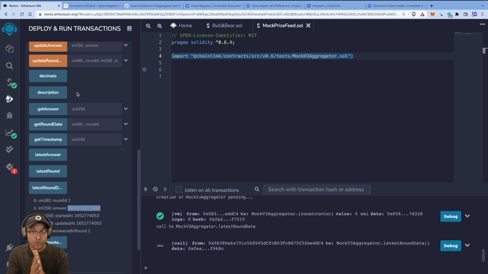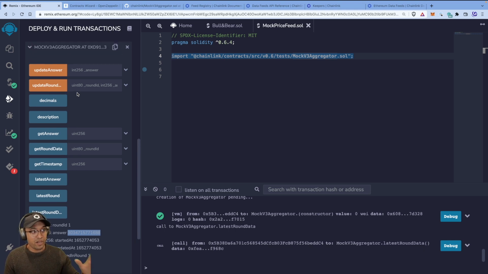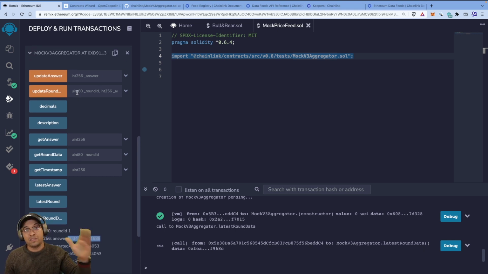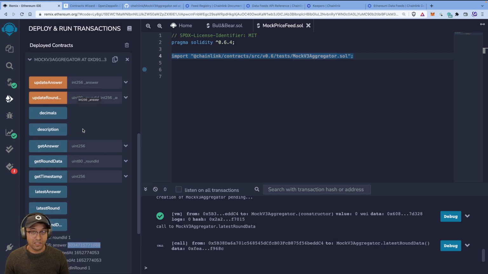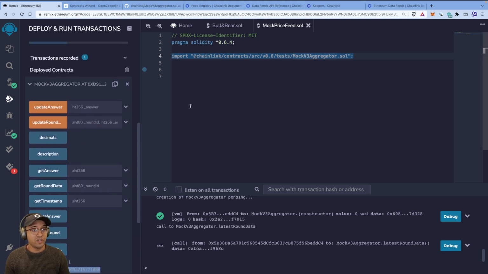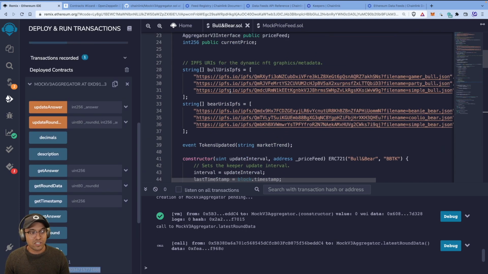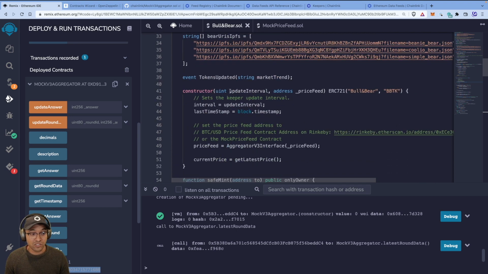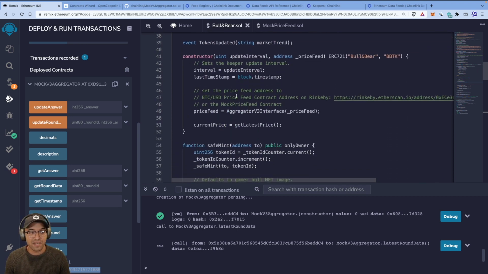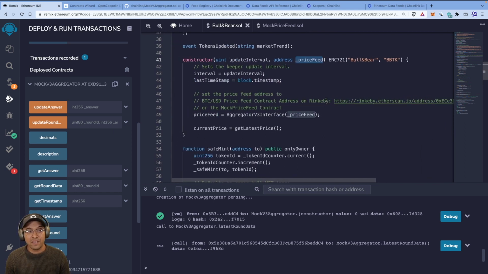But you can put it on Rinkeby when you're ready, and you can use all the information I've given you here and in the repo. But the principle is the same, right? This will be the contract you use out there in the real world. Only you need to pass that in to your constructor function in your bull bear, your Solidity contract, your NFT smart contract. You pass in the price feed address, right? Pass it in the one that's on Rinkeby.